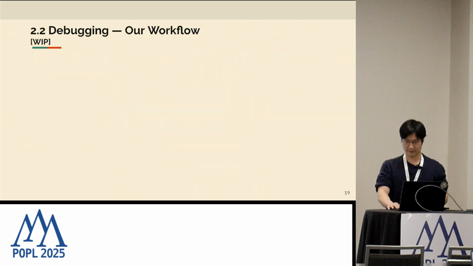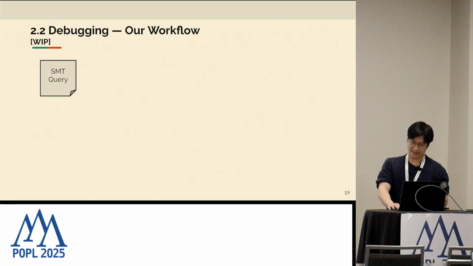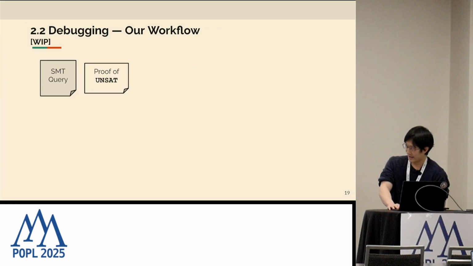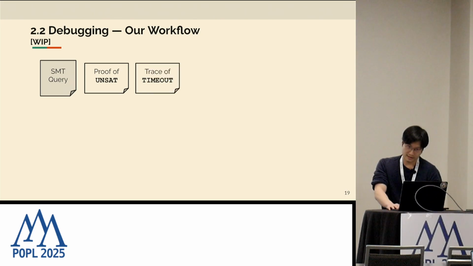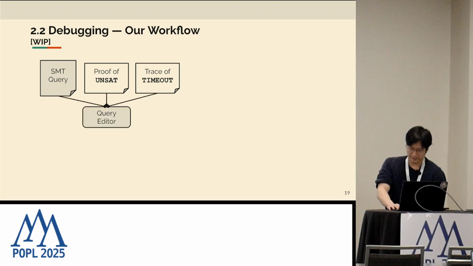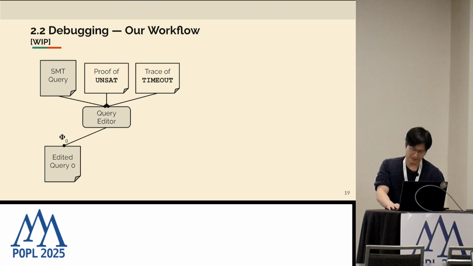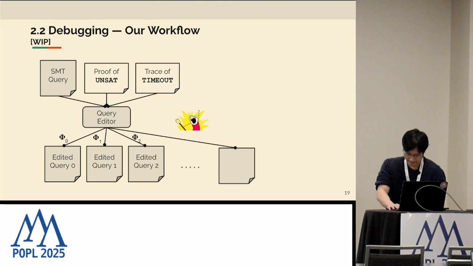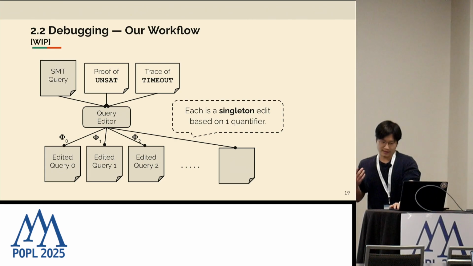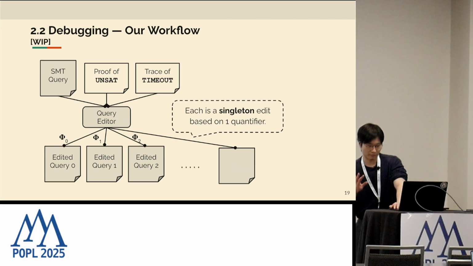In more detail, our debugger works like this. Start with a query, gather a proof of unsatisfiability, and also get a trace of failure. At the core of our debugger, we have a query editor that performs an edit upon the original query based on a single quantifier only. So we literally try each quantifier here and perform one edit on top of it. Each edit is a singleton edit based off just one quantifier.